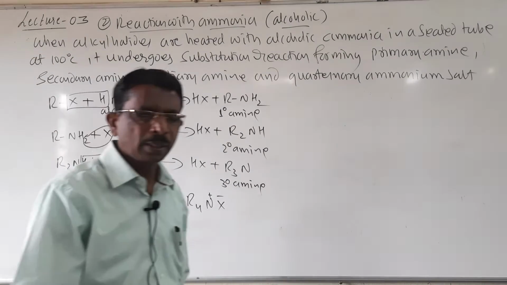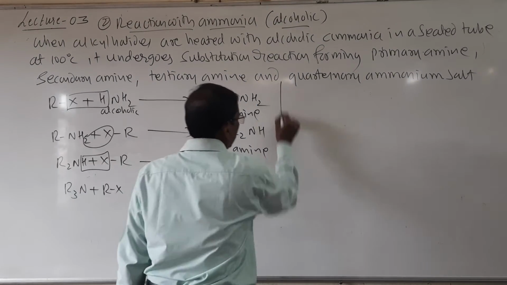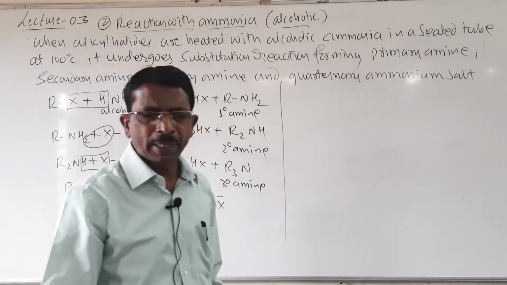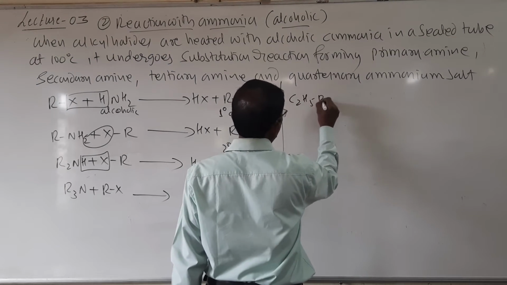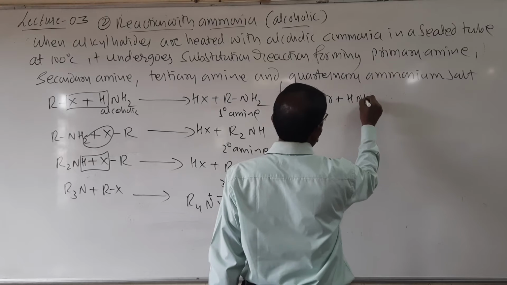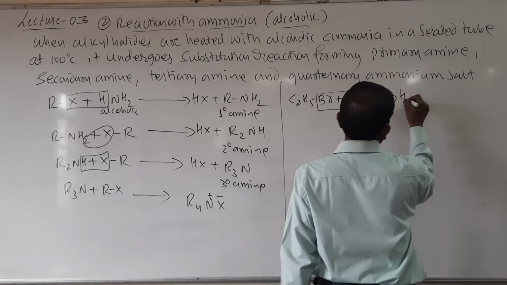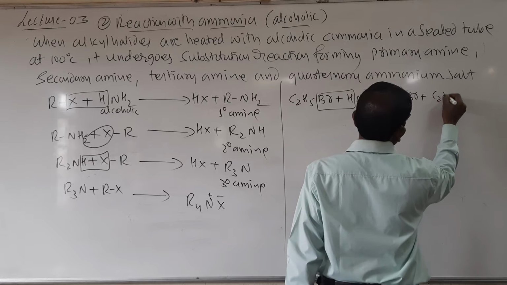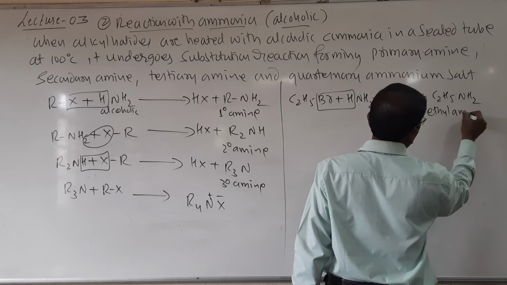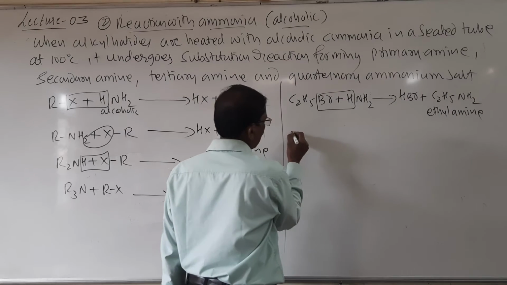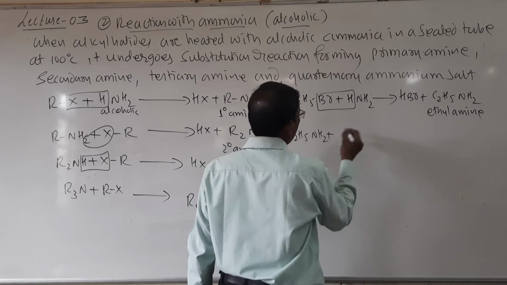R4NX is called a quaternary ammonium salt. Taking the example of ethyl bromide, the same reaction: when ethyl bromide is treated with ammonia, HBr is removed and it forms HBr plus C2H5NH2, called ethylamine. Again, this ethylamine C2H5NH2 reacts with the remaining alkyl halide.